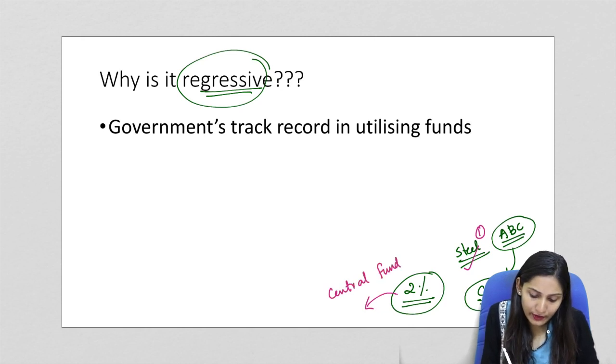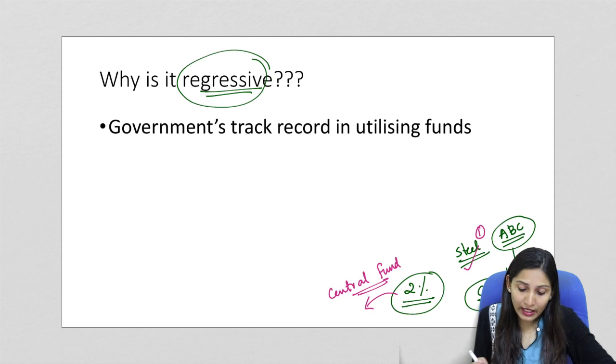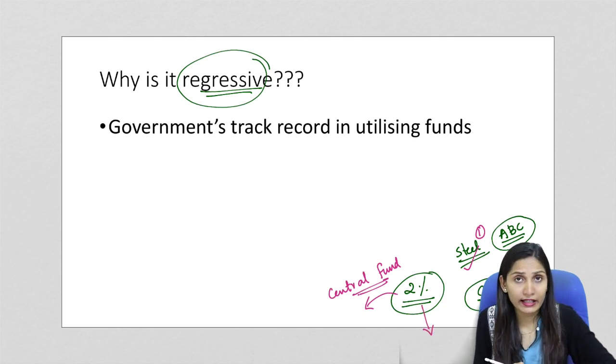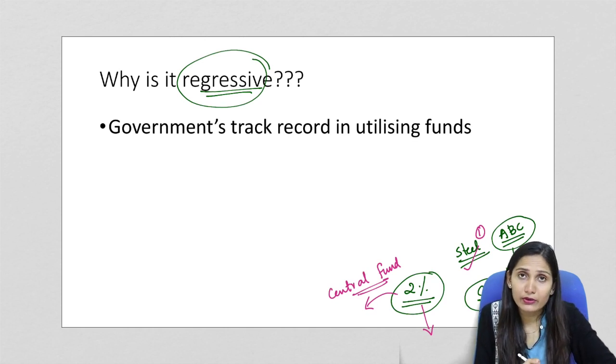Now what the companies will do is that they are not interested in undertaking social initiatives. They are not interested in planning and implementing social projects. So they will transfer this 2% to the central fund, and the center will take care of it. Now why is there a problem with the transfer of this fund to the center?